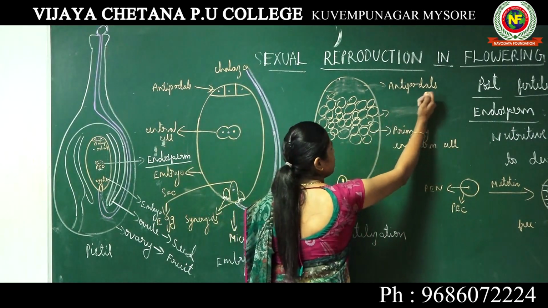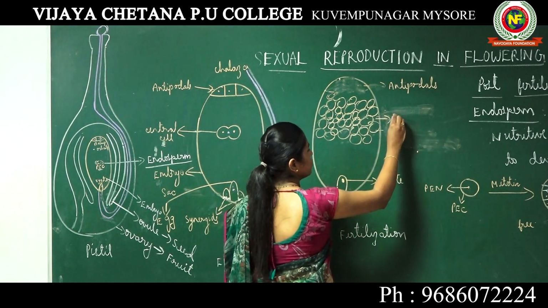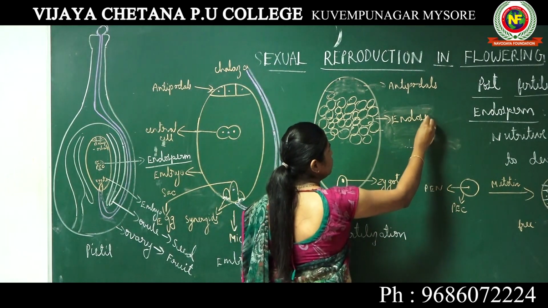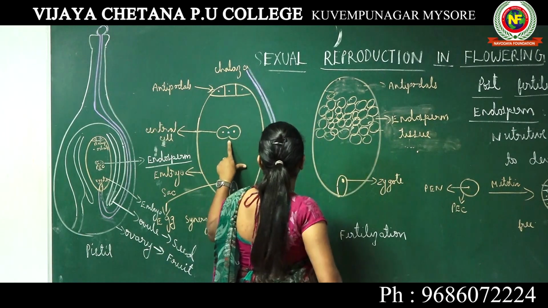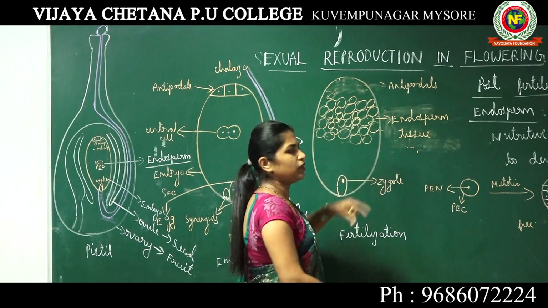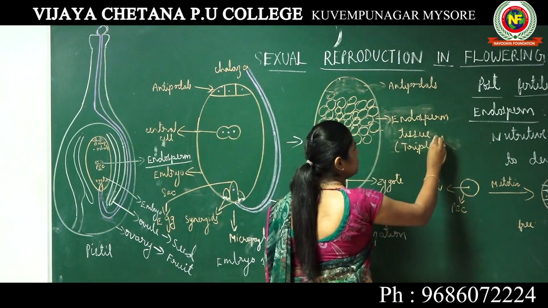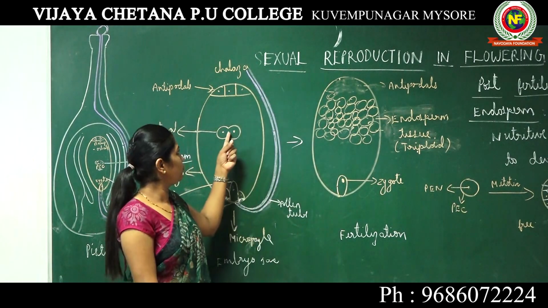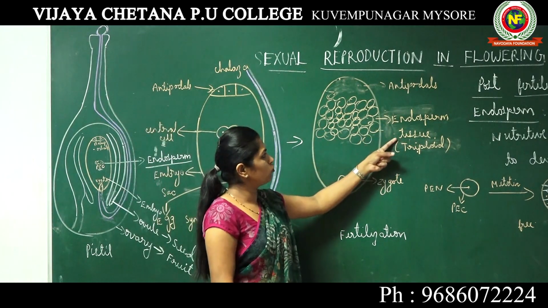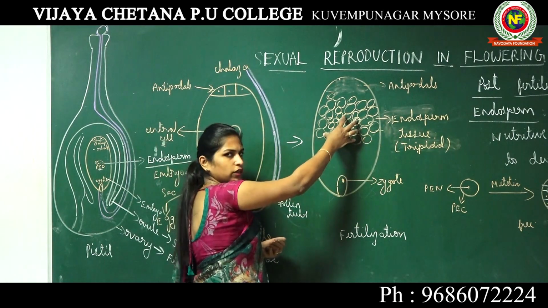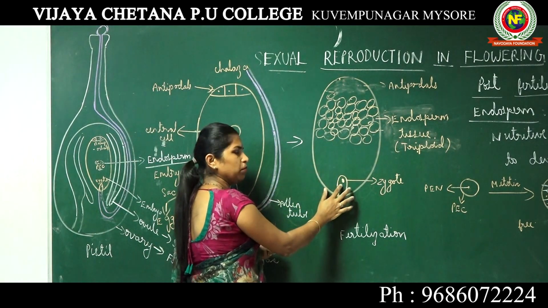Now this can be called endosperm tissue. From a primary endosperm cell, endosperm tissue is formed. They are triploid in nature because of the triple fusion. Now they are endosperm tissue. What is their function? The function is to give nutrition to the developing embryo.